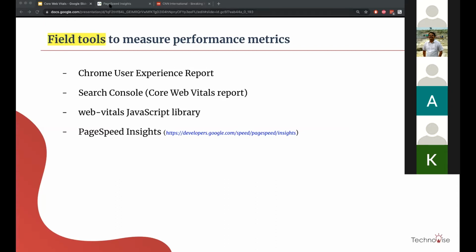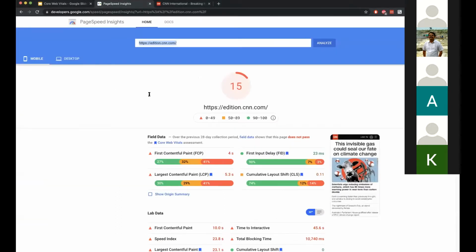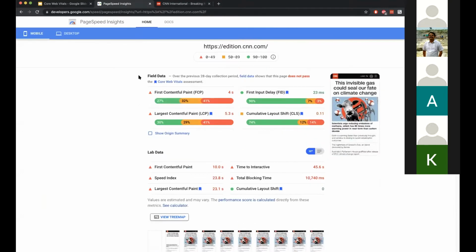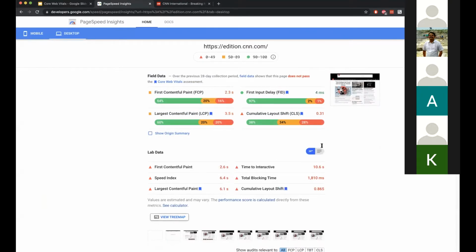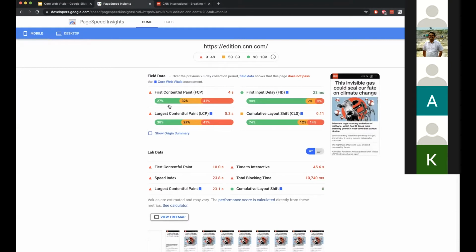I have it open here. Can you see this? I have already run it for this specific page, and this is the report. You can see the field data here, and you can see the lab data here, for mobile and for desktop as well. For people who are new, we will go in detail and try to understand what these specific metrics mean.